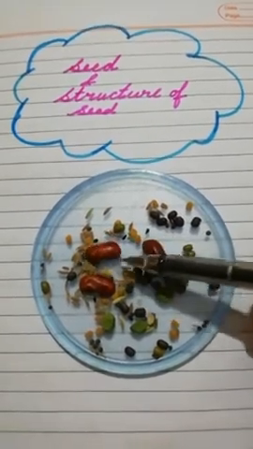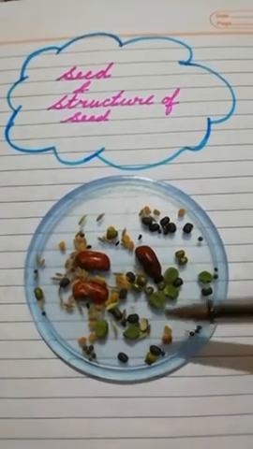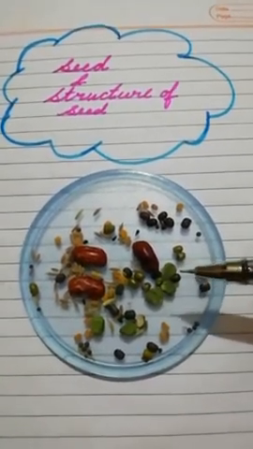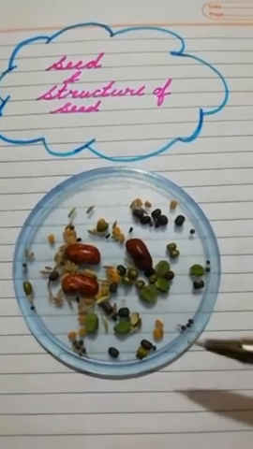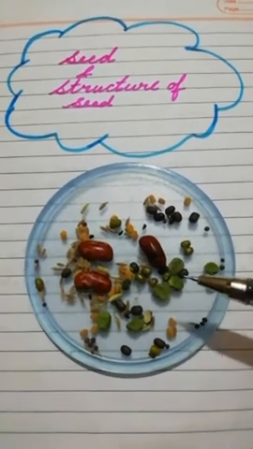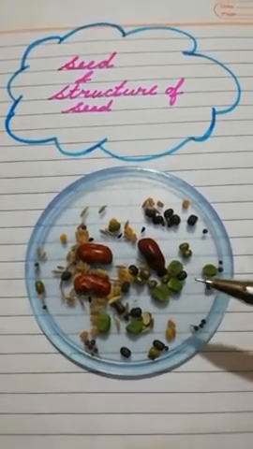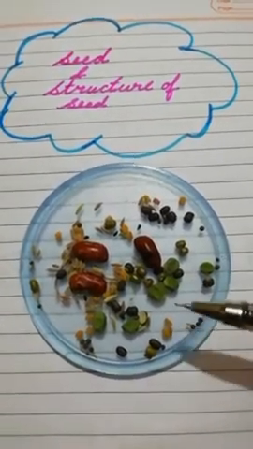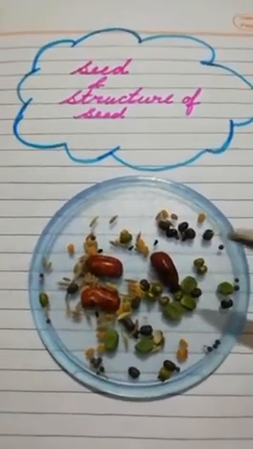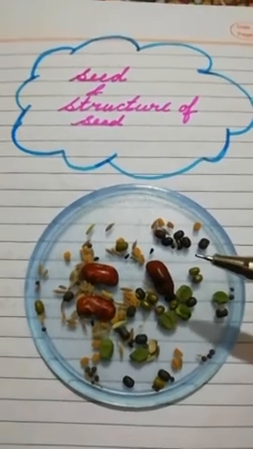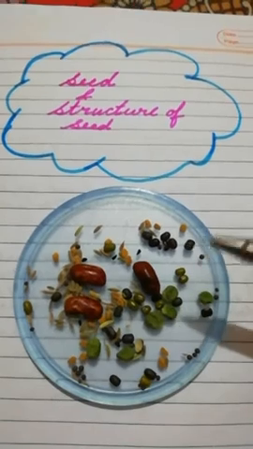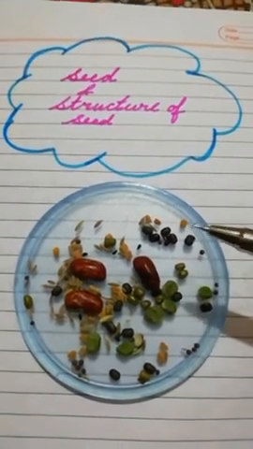Yes, children, as we are studying seeds today, you just do one thing. You can get one rajma bean or black chana from your kitchen, so you can compare the characteristic features which we are going to study today. Okay, children, seeds are born inside the fruit, right? As we have talked about the fruit in the previous video,